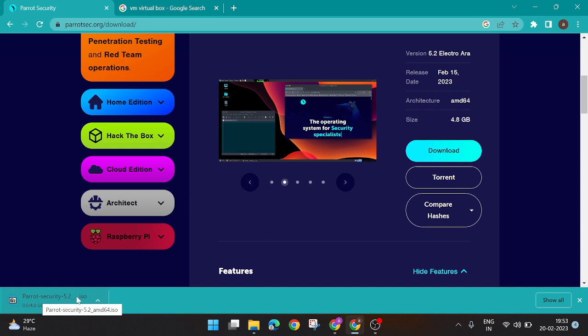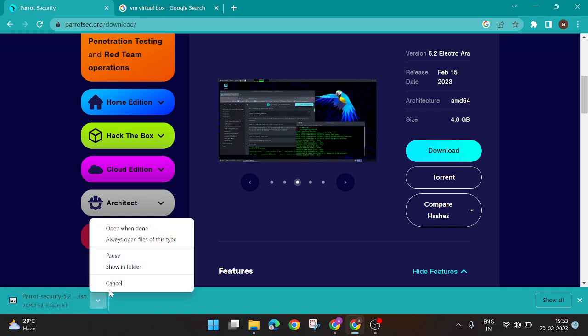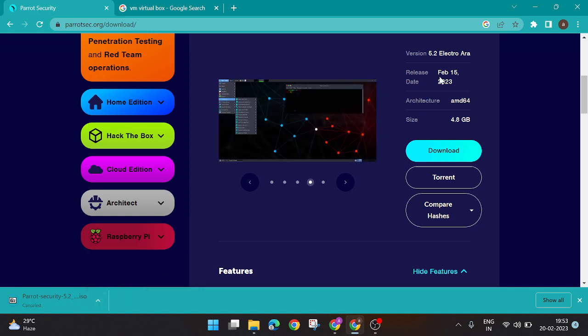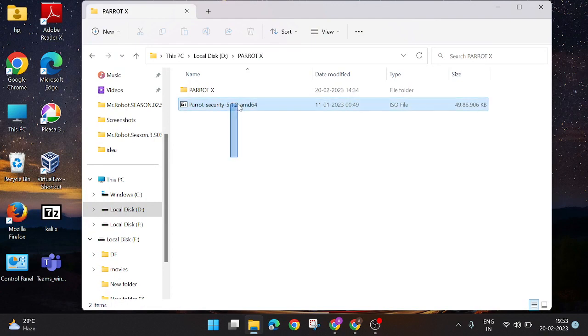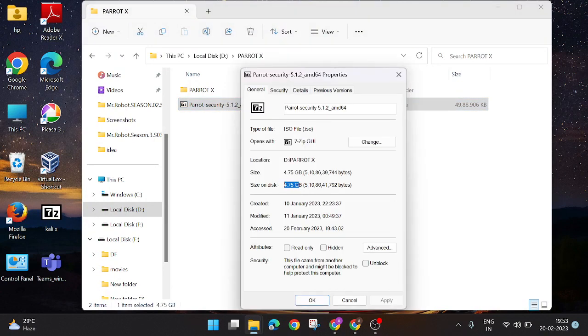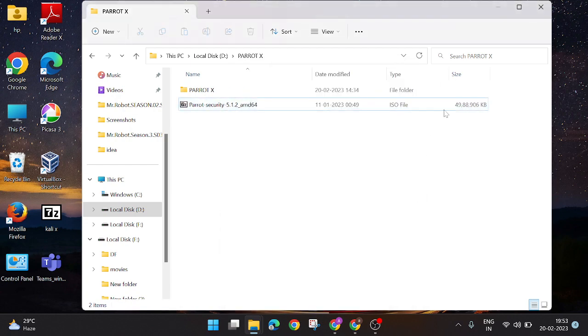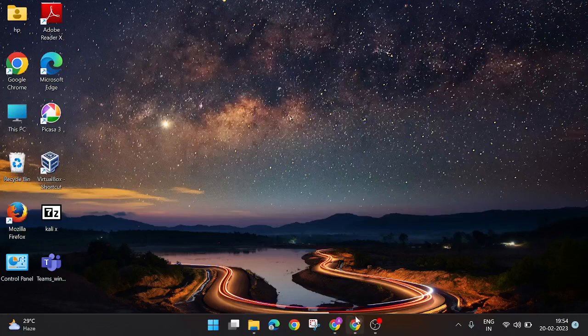So it has started downloading. In my case I have already downloaded it, so I will not download it again. Simply click on cancel. It will look like this, 4.75 GBs of space. Okay, so now download VM VirtualBox.